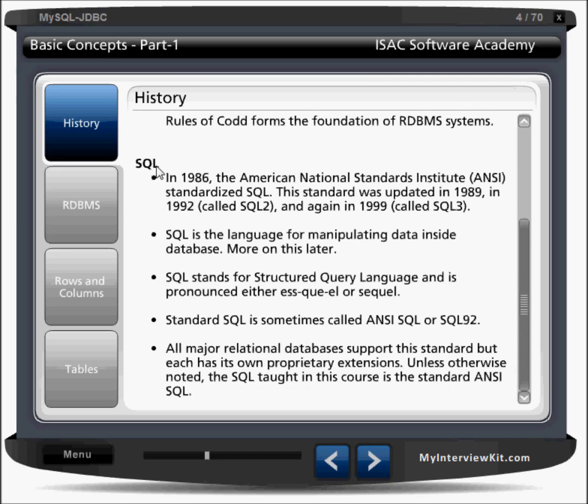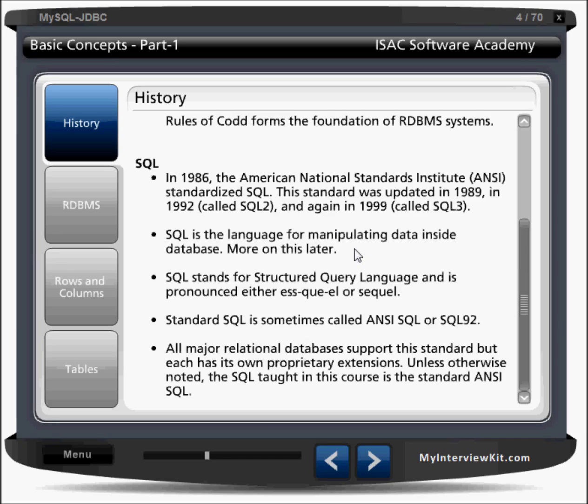Now there is SQL, structured query language. In 1986, the American National Standards Institute standardized SQL. This standard was updated in 1989. In 1982 it was called SQL 2, and again in 1989 called SQL 3. So SQL is the language for manipulating data inside a database. More on this later.